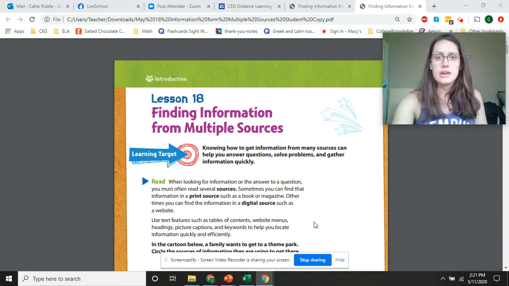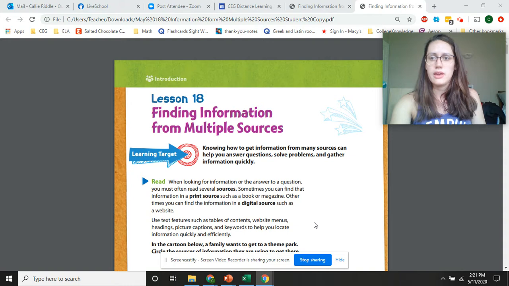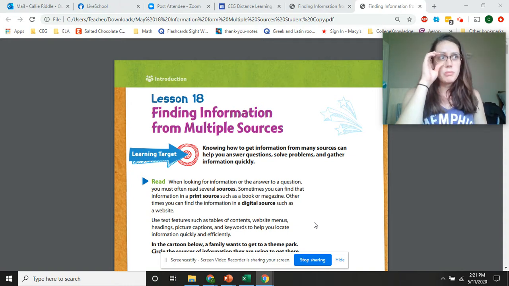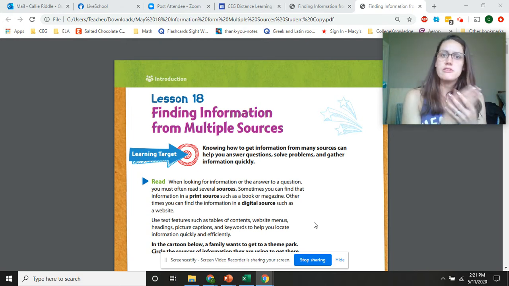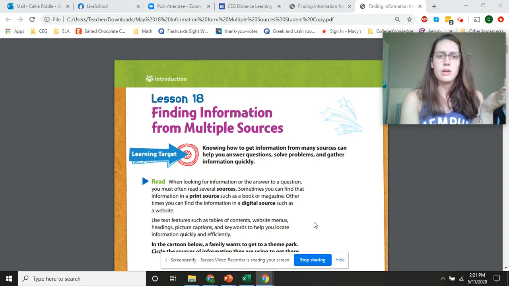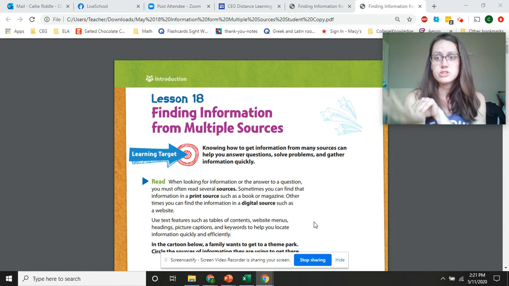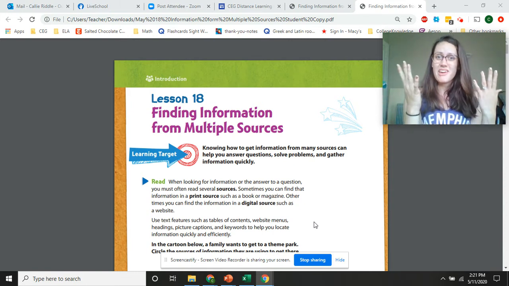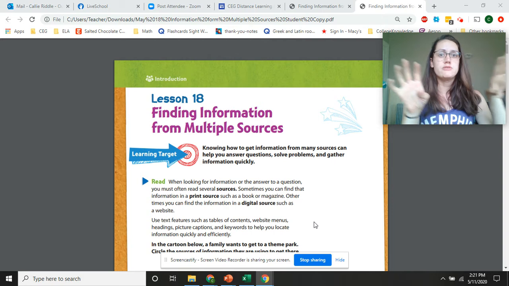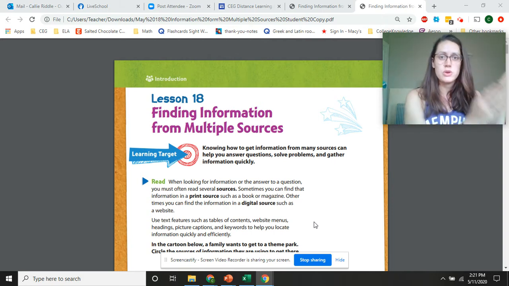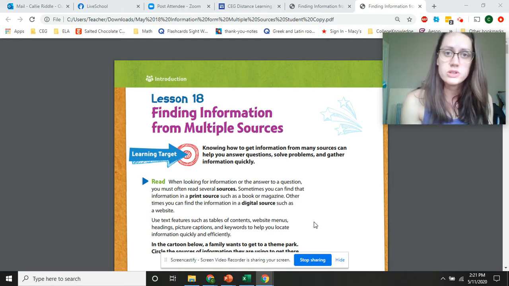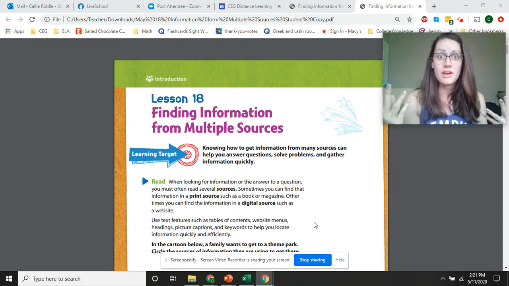Let's say it's Black History Month and you're asked to write a paper about the life of Dr. Martin Luther King Jr. You would probably be looking at books in the library plus stuff you find online. Let's say you find a web article that talks about all of his life, and then you read a book about his childhood. Well, your paper is about his life, so you're going to have to use information from both sources, right? Both places where you get information. It's called a source. You're going to use two or more sources and put all that information together to write your essay.